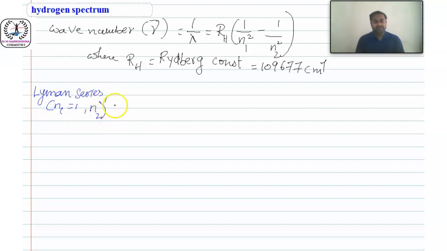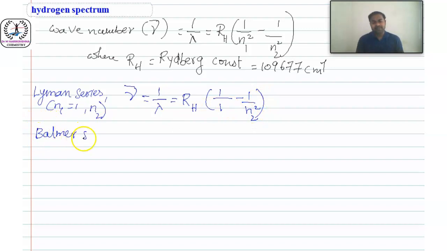Nu bar equal to 1 by lambda equal to RH into 1 by 1 square minus 1 by n2 square. Similarly, for Balmer series, n1 equal to 2, and n2 value they should mention.